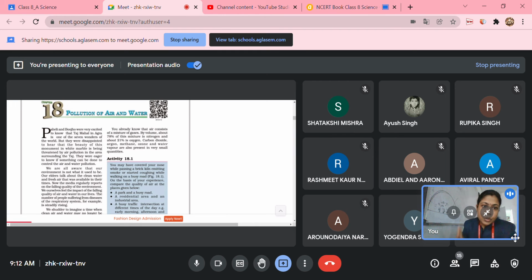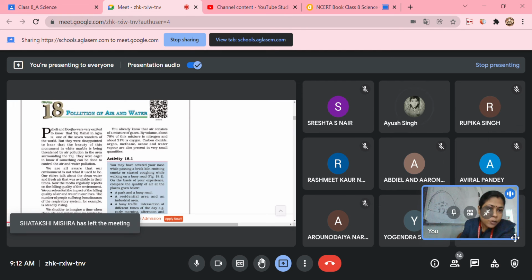Okay. So these are the three main concerns regarding air pollution: the greenhouse effect, global warming and acid rain. Have you heard about the Taj Mahal? Yes, ma'am. Most of you have seen it also. It is placed not very far from factories, where emission of harmful gases is taking place, and dump yards are close to the Taj Mahal. Yes, if you go and see across the Yamuna river, you are able to see those industries.